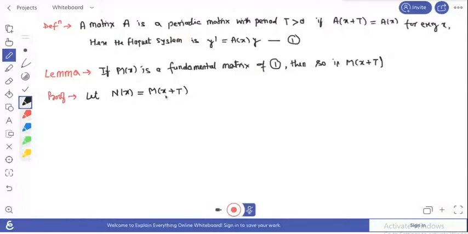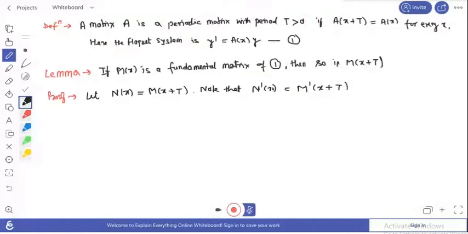So we define this matrix M(x+T) as N(x). If we take this, note the differentiation of that matrix with respect to x, we can write N prime x equals M prime of x+T.